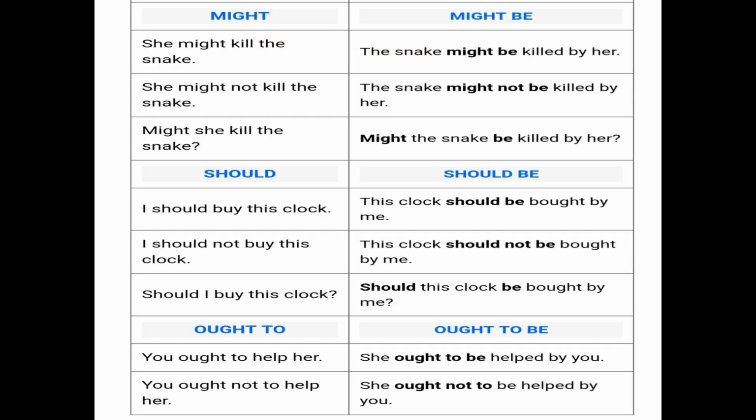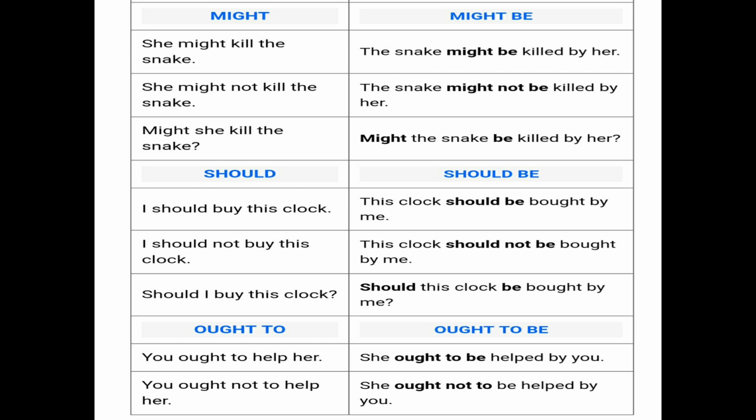Now next, might. Might becomes might be. Example, she might kill the snake. Here, might kill is given, which will change into might be killed. Killed is the third form of the verb kill. Next sentence is given in the negative, might not kill. So it will become might not be killed.